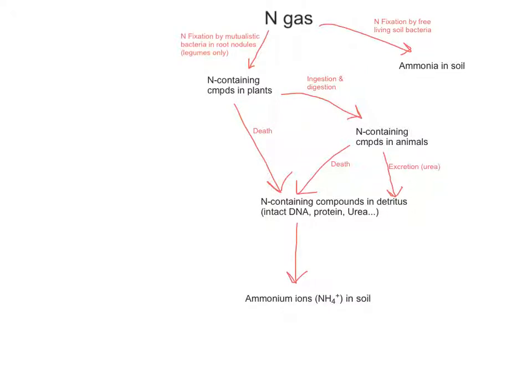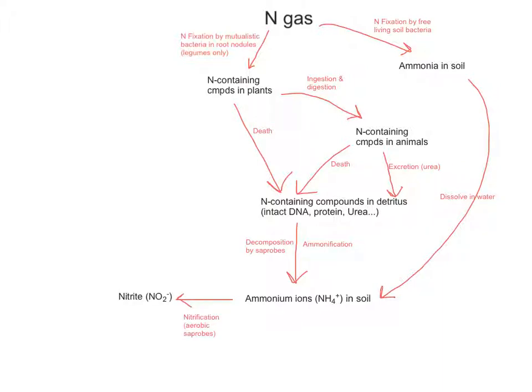It's from now that the saprobes can come in and start to decompose this material. And that process is called ammonification because it makes ammonium ions. Now is a good place to talk about that ammonia in the soil that we talked about earlier. That just dissolves in water to contribute also to ammonium ions.